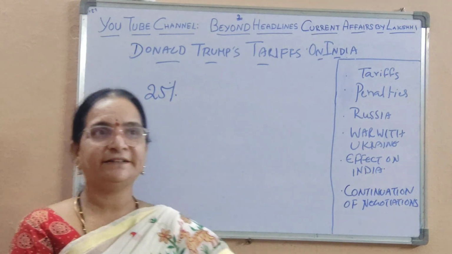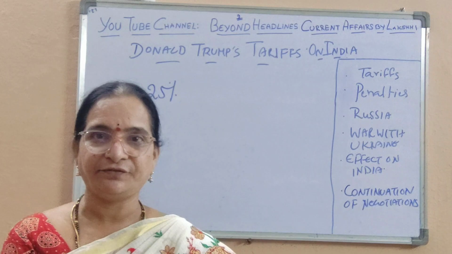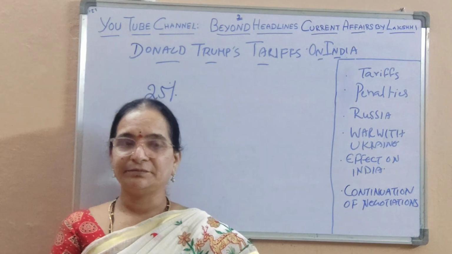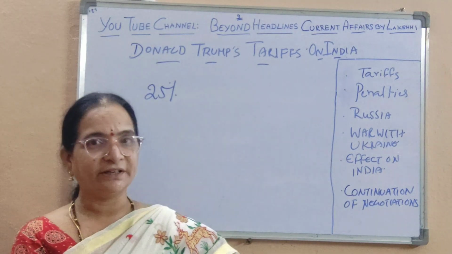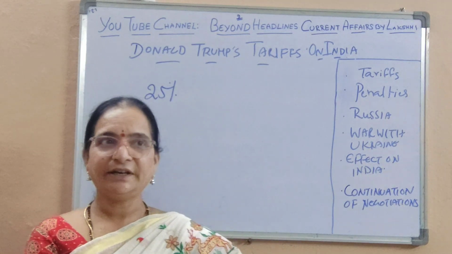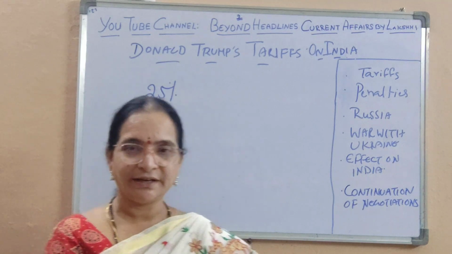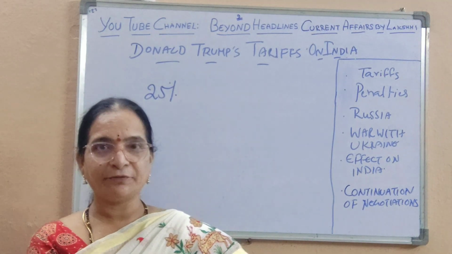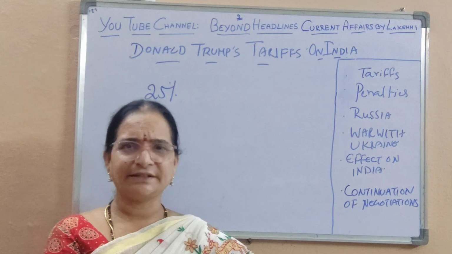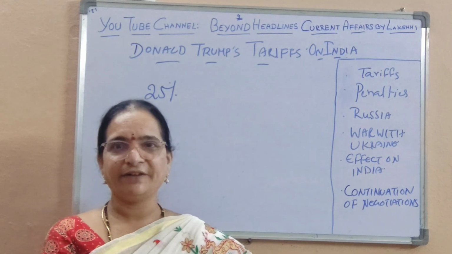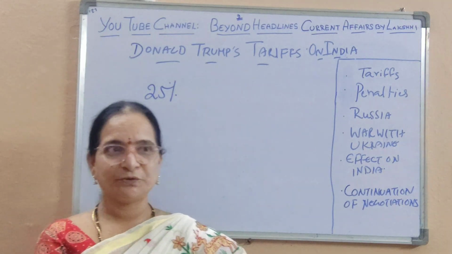So what are the factors that made Trump decide to put 25% as a tariff for India? First of all, Mr. Trump is miffed with the fact that we have been doing business with Russia in the context of the Russia-Ukraine war. For India, I believe that it helped Russia by purchasing oil from Russia, which otherwise would have been a difficult time for Russia, thereby supporting Russia. It looks like that on the surface, but the fact is that we need oil. Otherwise, we will end up in a very bad shape. So that is one thing.